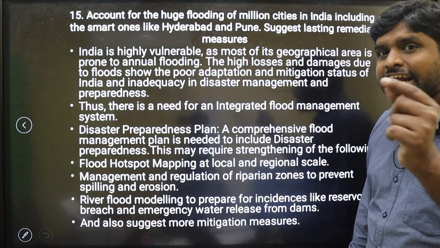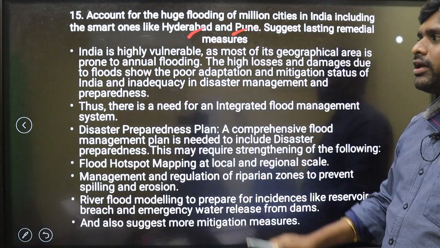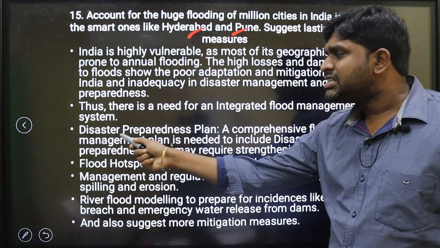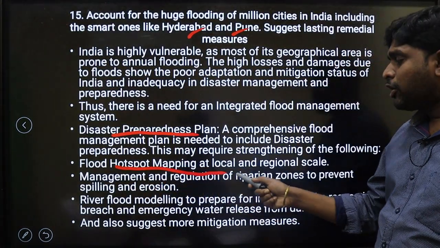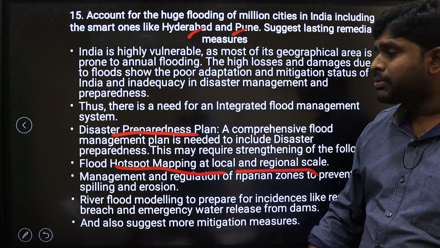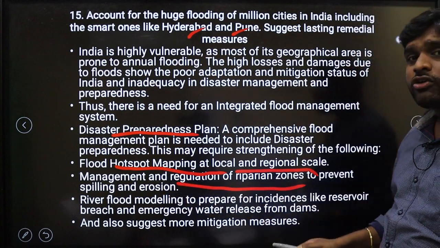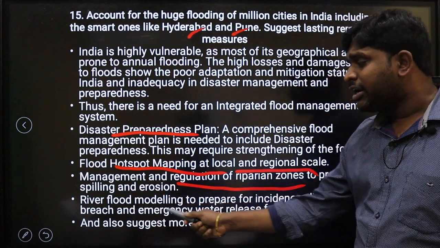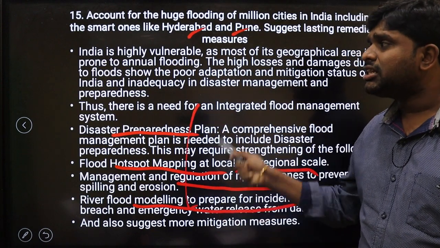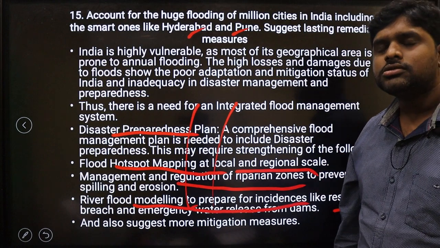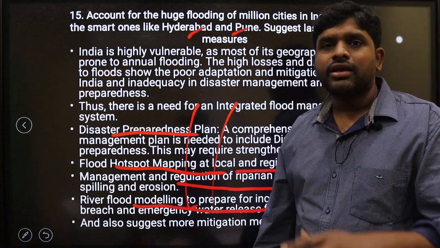Account for the huge flooding in current affairs, Hyderabad and Pune. Why? Because the disaster preparedness plan is absent. Flood hotspot mapping at local and regional scale should be present. Management and regulation of riparian zones. River flood modeling to prepare for incidences like reservoir breach. These are the things which are required to stop this flooding in urban areas.